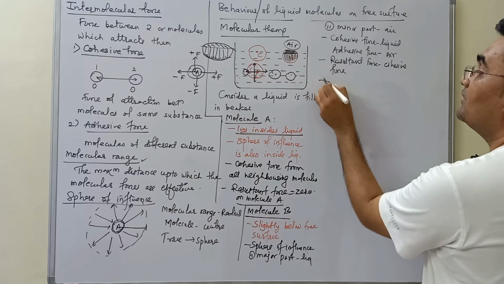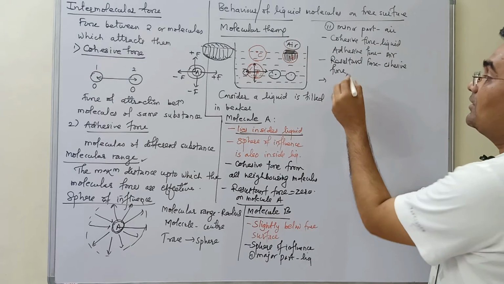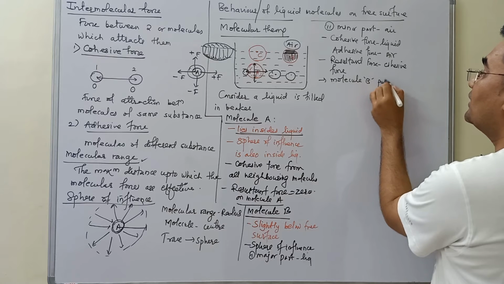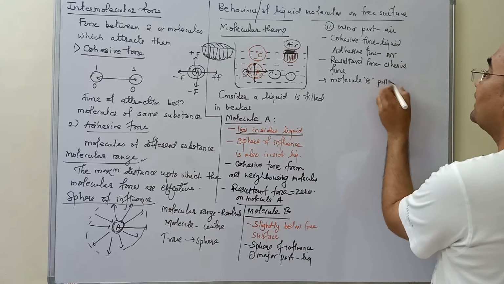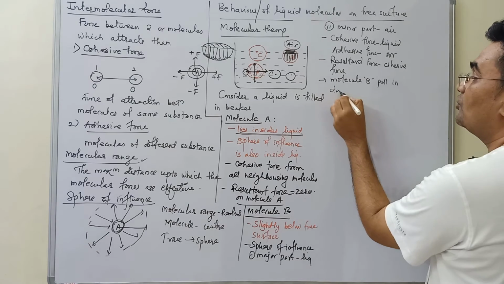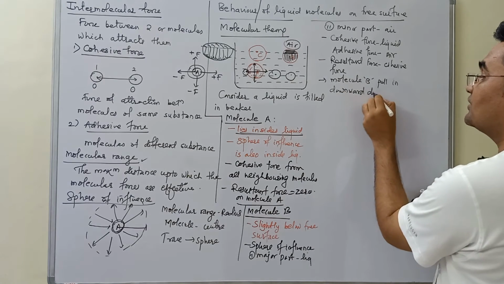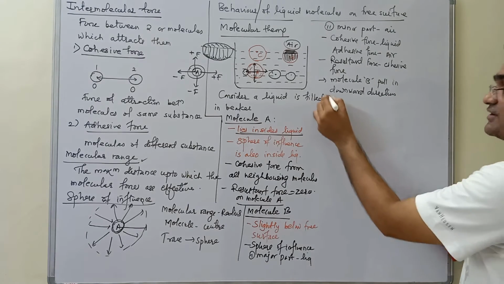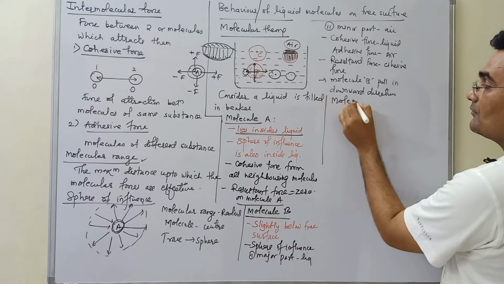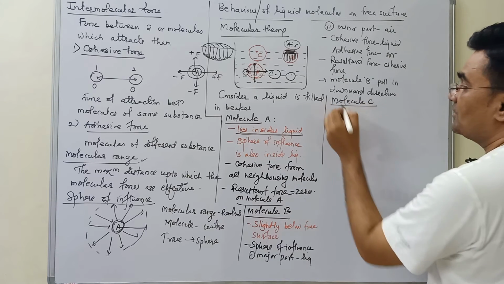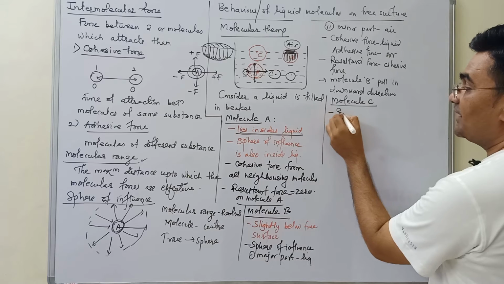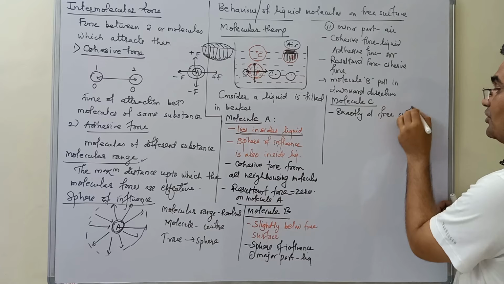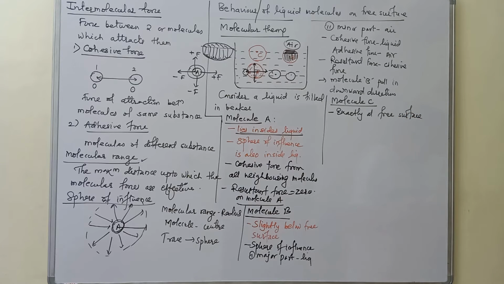So because of that, as it is toward the liquid, molecule B will get pulled in a downward direction. Okay, so this is about molecule B. Now let's discuss molecule C. Molecule C is lying exactly at the free surface.